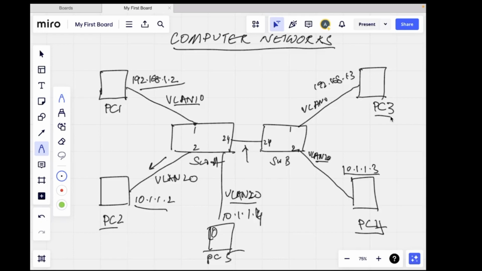Okay, so using these concepts, this is how virtual LAN works. Virtual LANs are configured on switches, and when the packet goes out on the trunk port, it gets tagged with the particular VLAN, and once it has to go out on the access port, it gets untagged and is sent out. So I hope you guys understood the concepts of VLAN.